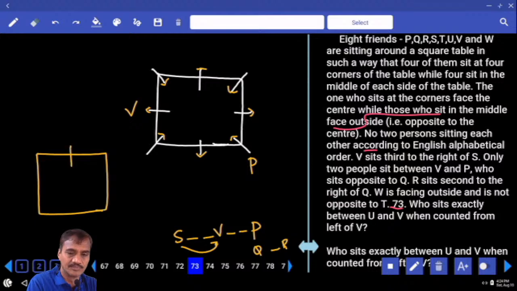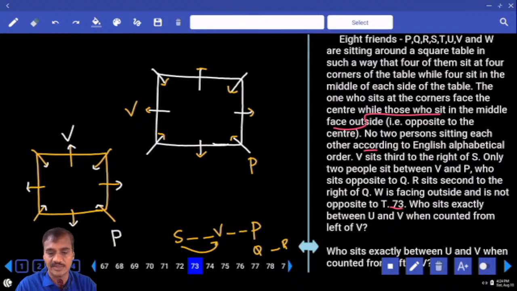In our next possibility, P can be either on the left-hand side or the right-hand side. Taking left or right, the persons who are at the centers are facing away from the center, and these persons are facing towards the center. Now P is here. If P is here, there are 2 people between P and V, so V is here. Then between V and S there are 2 people, so S must be here. And V sits second to the right of S. Now V is seated second to the right of S, hence this case is ruled out.